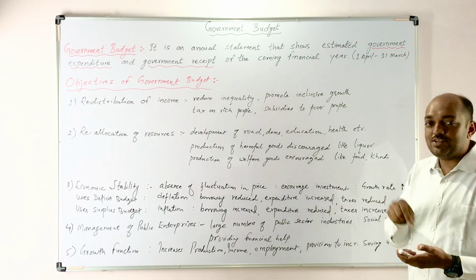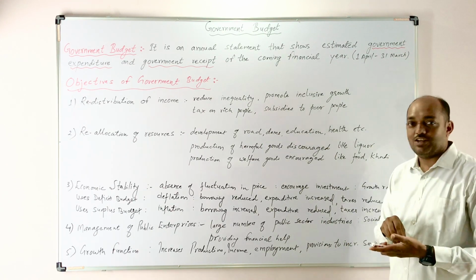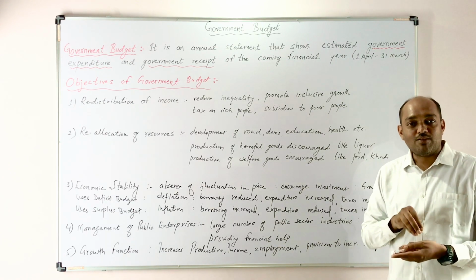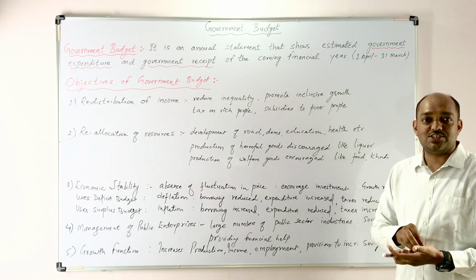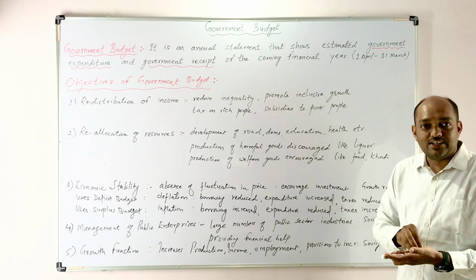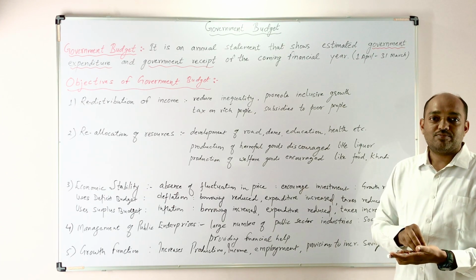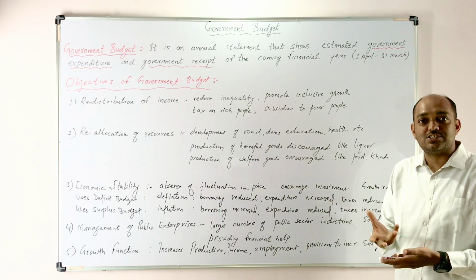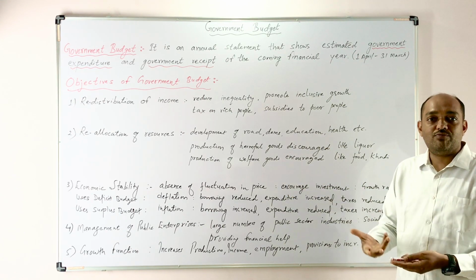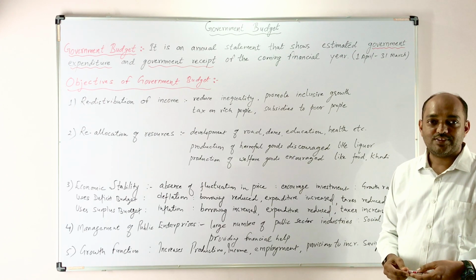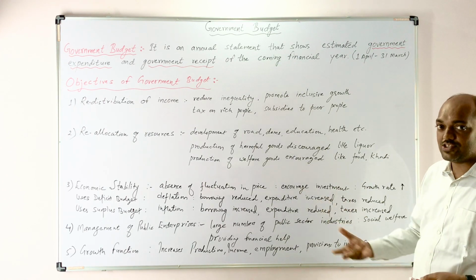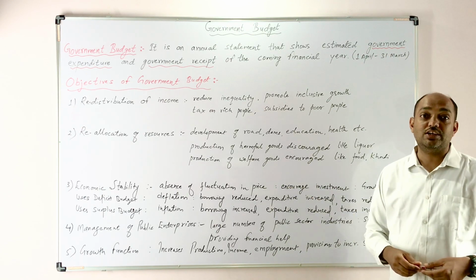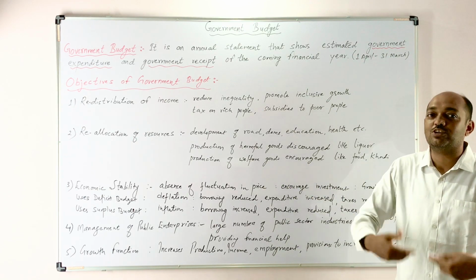But the government has a responsibility of social welfare. That's why government gives concessions to the sectors which are producing welfare goods. So government encourages the production of welfare goods, and for that government is giving subsidies to these sectors which are producing welfare goods, useful goods for the society.